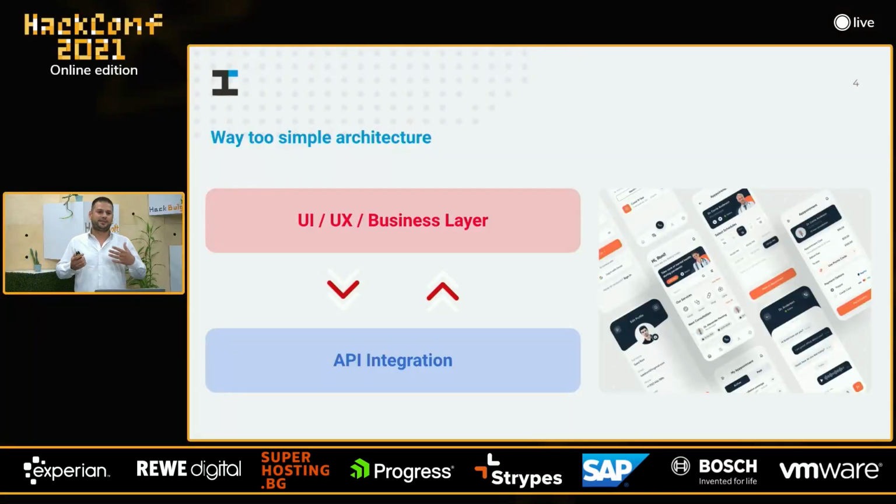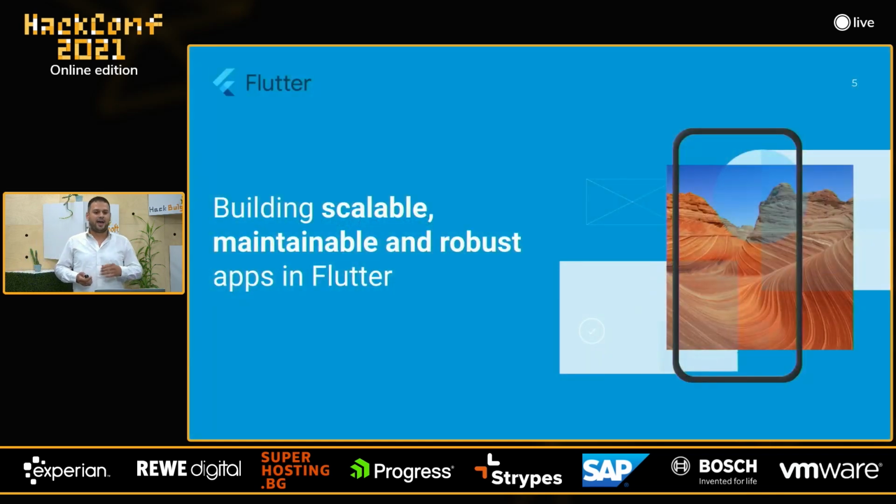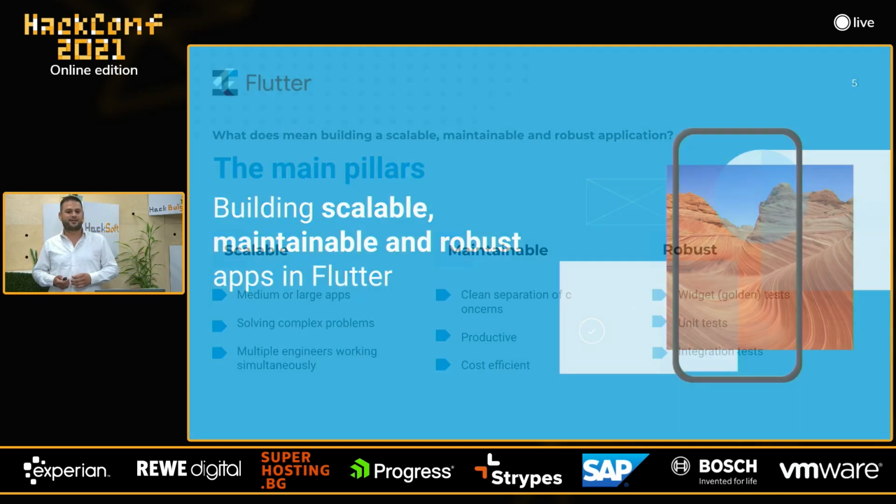On the other hand, I've used way too simple architecture for applications that, in the end, weren't able to cope with either the growing business requirements or the need for scaling the team. And today, I'm very excited to share with you my experience in building maintainable, scalable, and robust applications in Flutter in the most efficient manner.